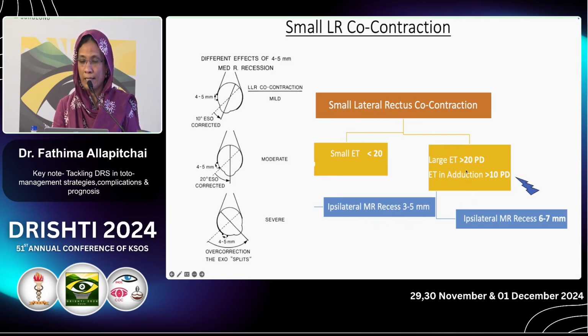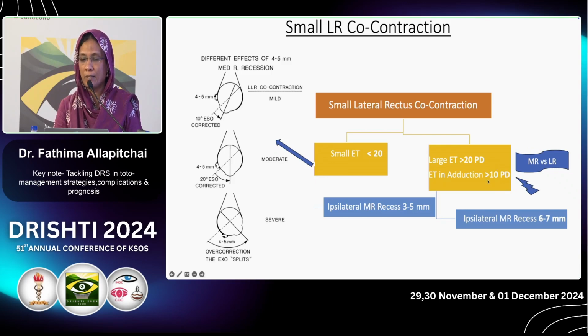Whereas if the angle is large, definitely you have to look for esotropia in opposite gaze. Esotropia in opposite gaze will tell you how much the LR is working against the MR. In the primary gaze, esotropia is more than 20 prism, okay. In adduction also, some amount of esotropia should be there, at least more than 10 prism diopters.